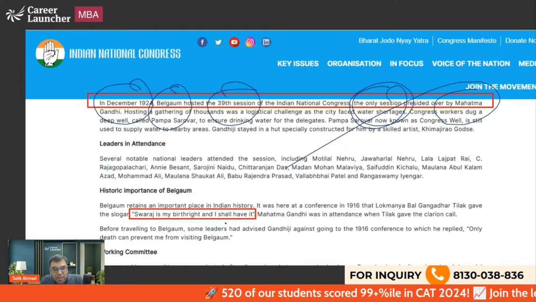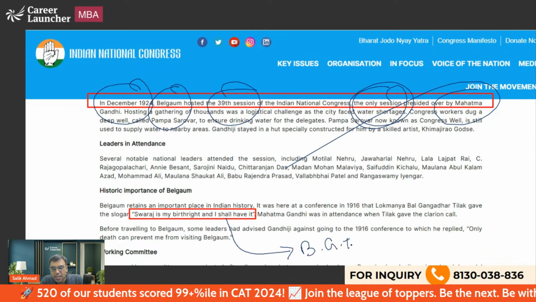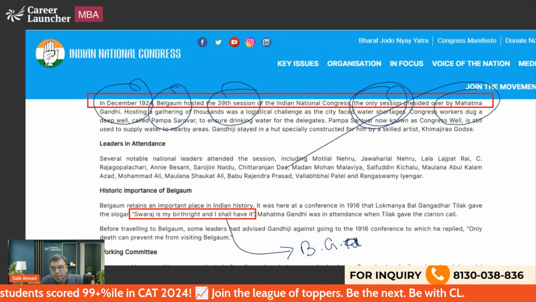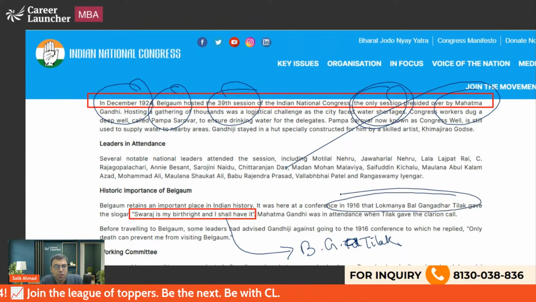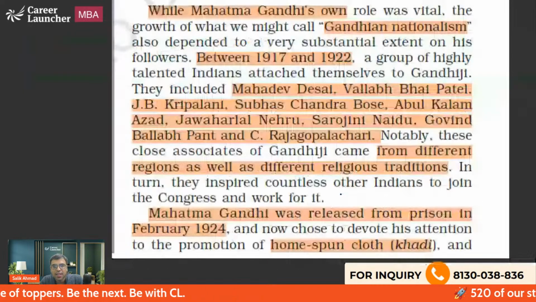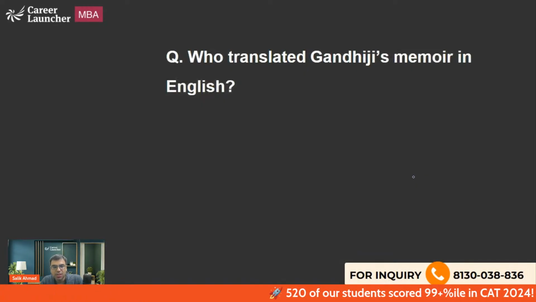Once we got a very good line: Swaraj is my birthright and I shall have it. This was said by Bal Gangadhar Tilak. A very famous statement, sometimes asked in the exam. That is what you should be knowing. We will not go into detail, as we have already discussed these things in detail.